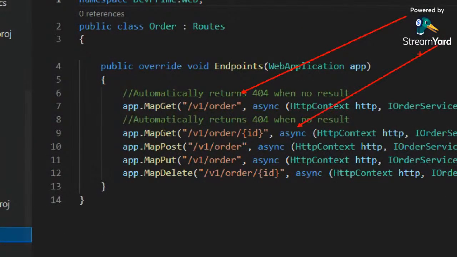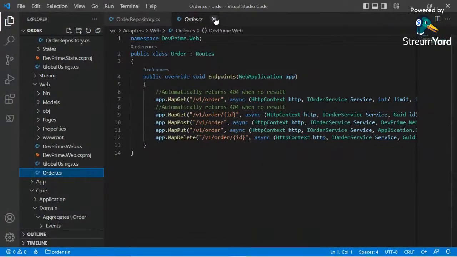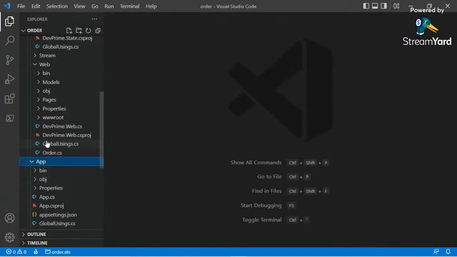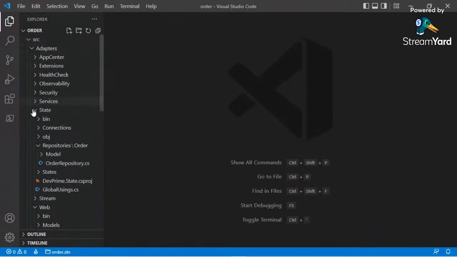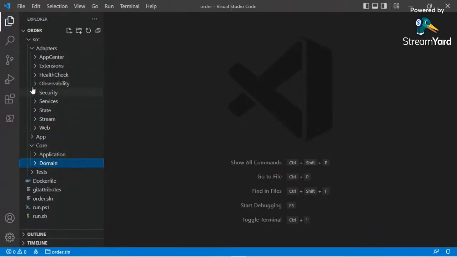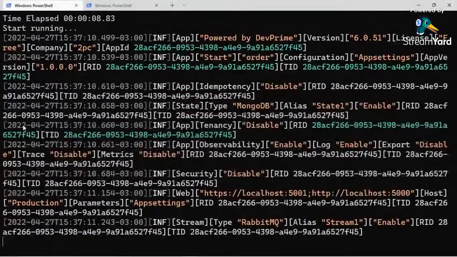Here we got endpoint exposures. So it's exposure API. And now we got some tests. We got dependency injection also. And let's make a web request and navigate to check it out. How is the DevPrime process diagram?